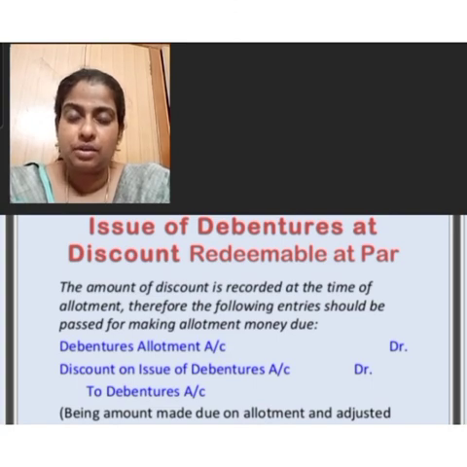These are the two important journal entries to be passed in the books of the company when debentures are issued at discount and redeemable at par.